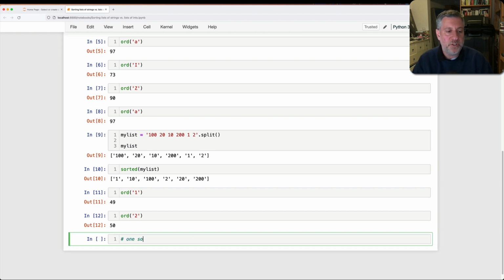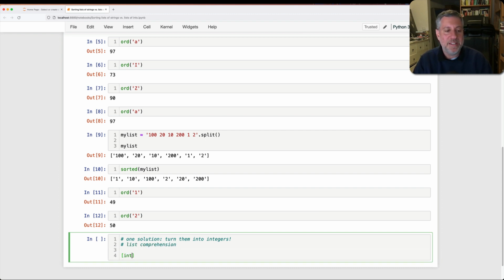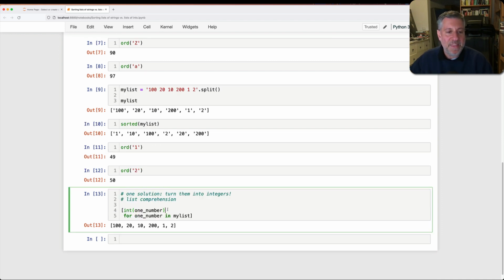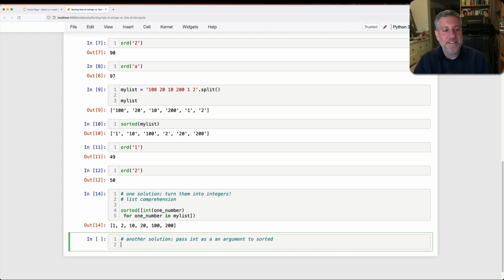Well, one solution is turn them into integers, right? I could use a list comprehension. And I could say here, int of one number for one number in my list, I guess. And then we get a list of integers back, and then I can pass that to sorted. Nothing wrong with that.